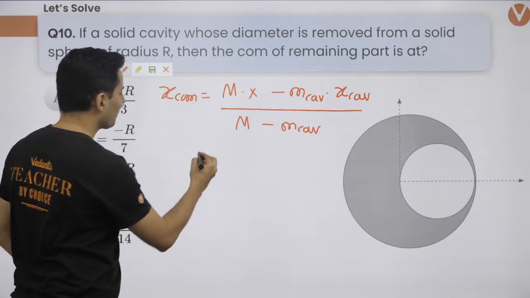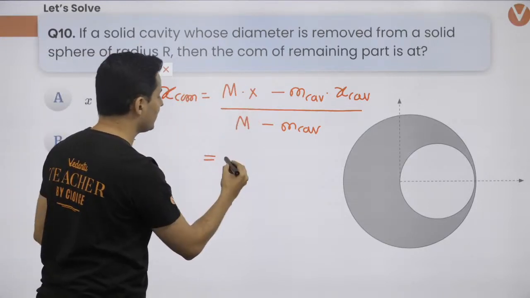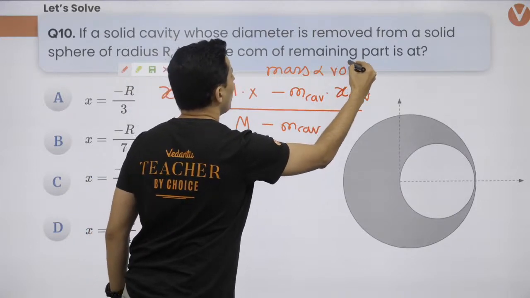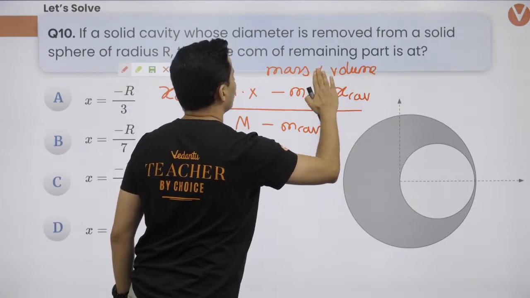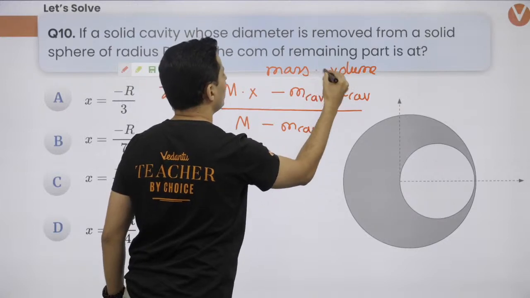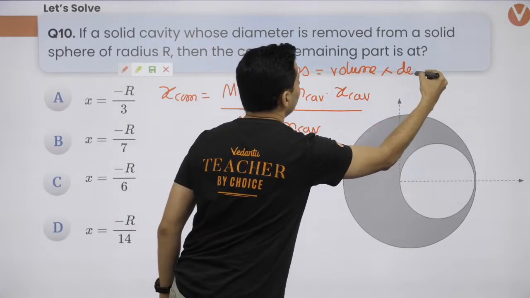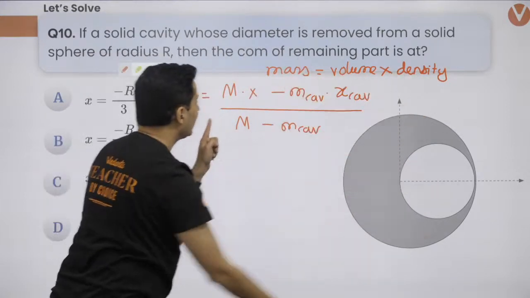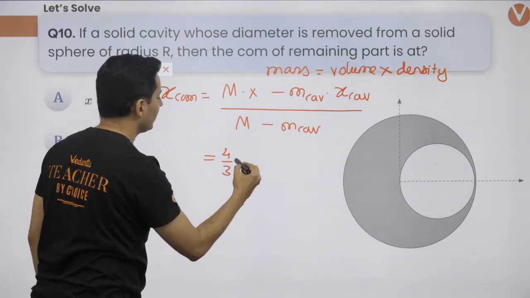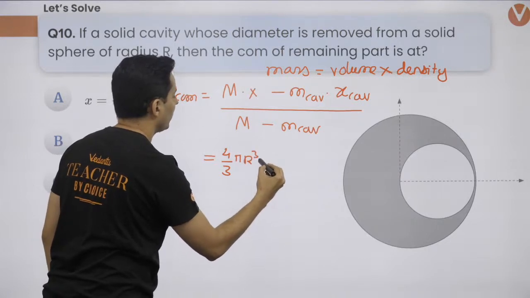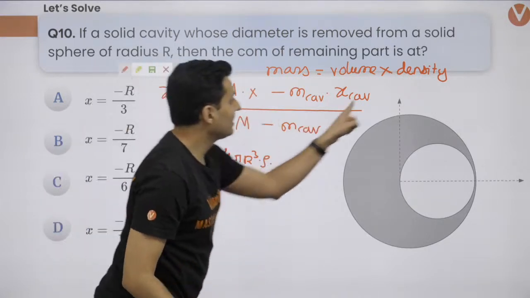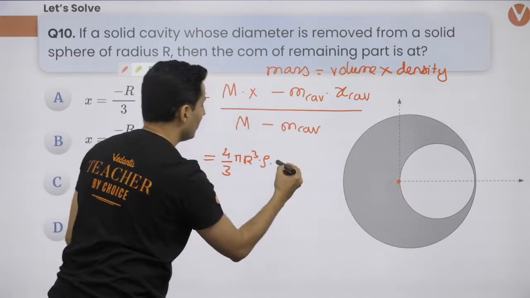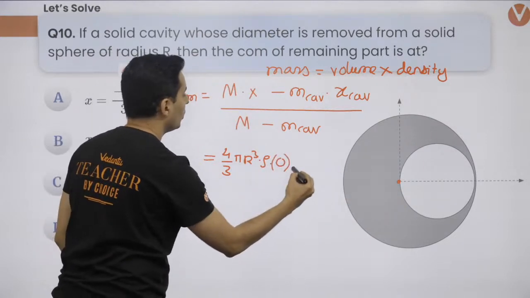So what happens is the total mass is proportional to volume, or you can say mass is going to be volume multiplied by density, right? And the density will be same. So what is the volume of the entire sphere? Well, it is 4 by 3 pi r cube, into density. What is the center of mass of that entire sphere? It is 0. It is at the origin. So into 0. Okay, cool.